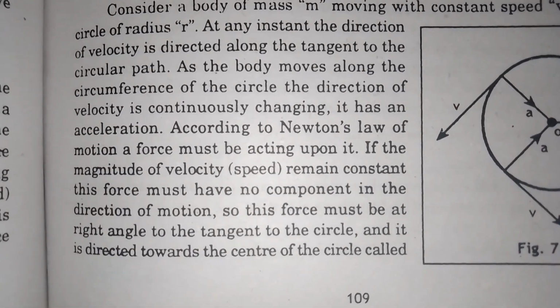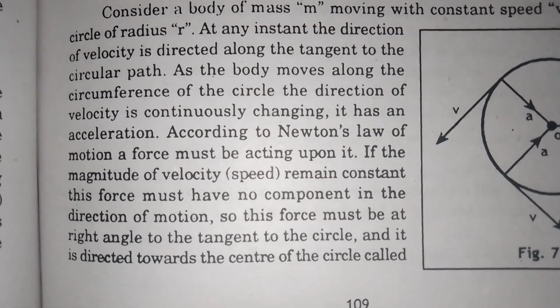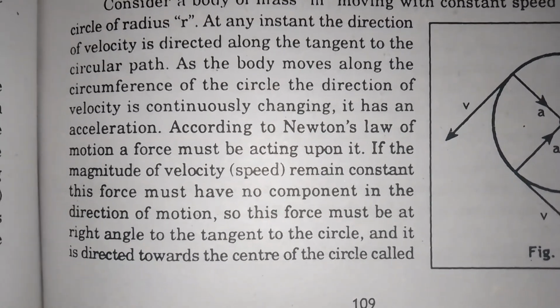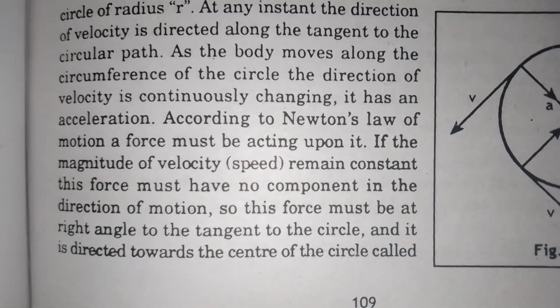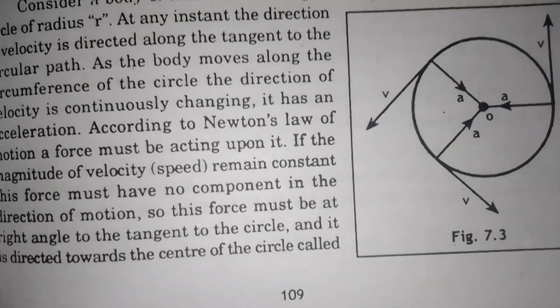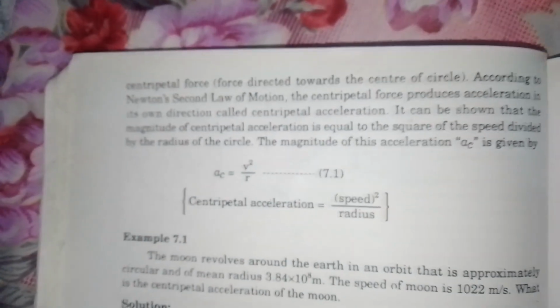If the magnitude of velocity remains constant, this force must have no component in the direction of motion. So this force must be at right angles to the tangent to the circle, and it is directed towards the center of the circle. Centripetal force is directed toward the center of the circle.